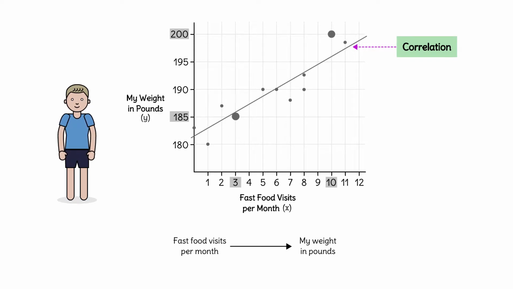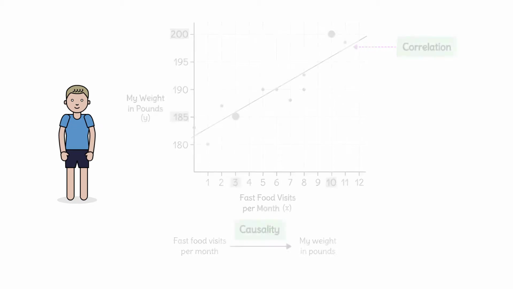There could have been other variables at work, like the amount of exercise or the other food I ate. But since I know those other variables remain constant, I'm fairly certain that this is an example of correlation with causality. But we have to be careful. Just because we see a correlation doesn't mean there's causality.